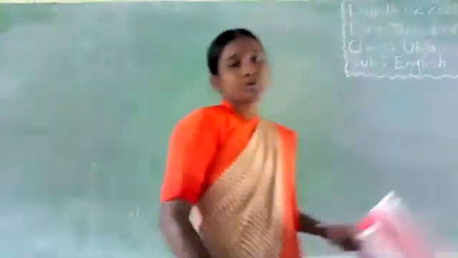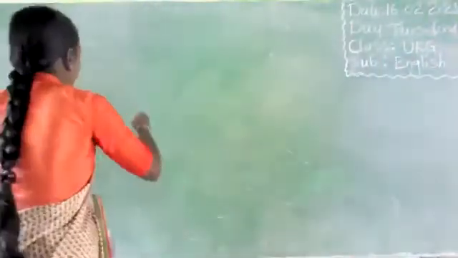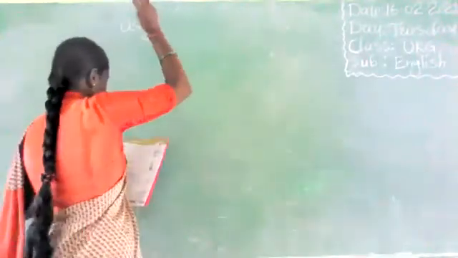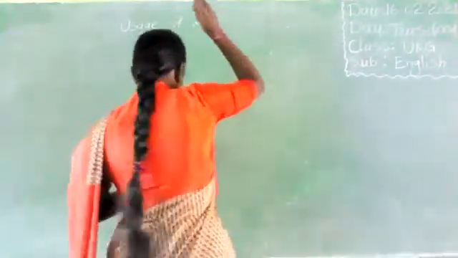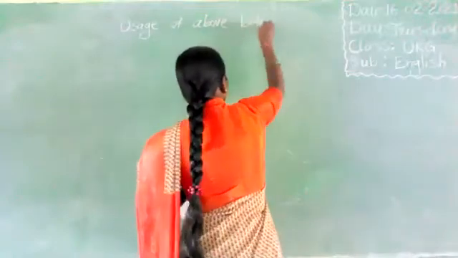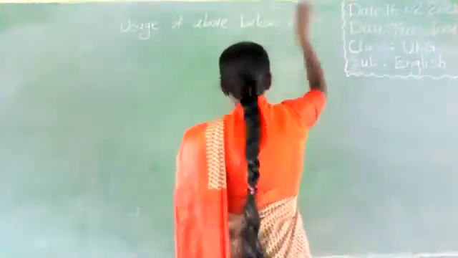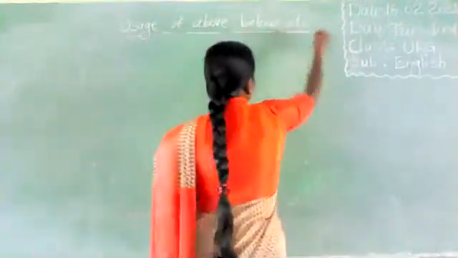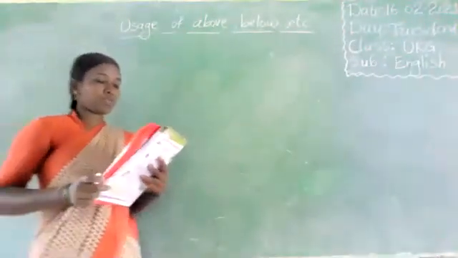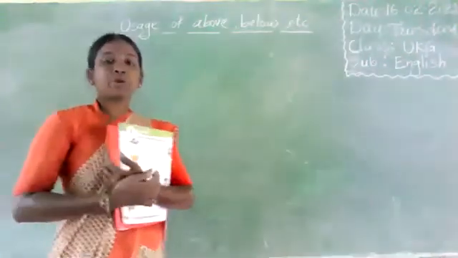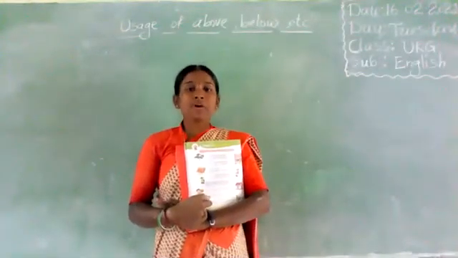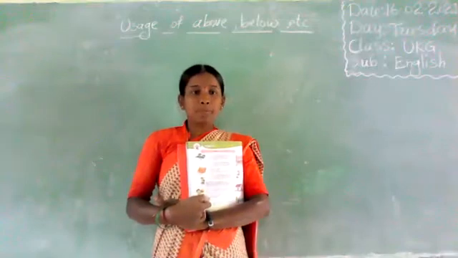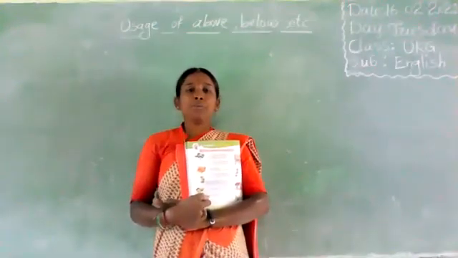Our lesson name is usage of above and below.